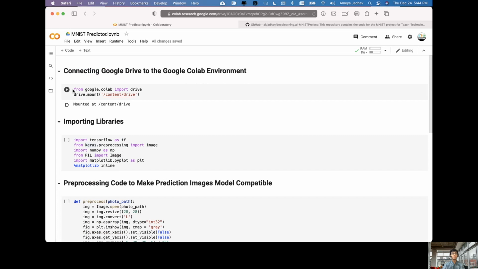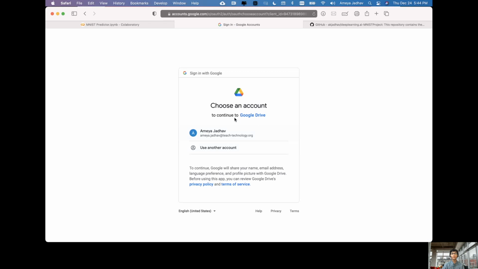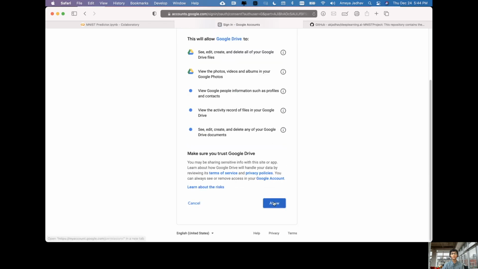We'll go ahead and start with this first code block. In Google Colaboratory, you can run any code block by pressing this play button. Go ahead and run the first code block. You'll see this output. Go to this URL in your browser.